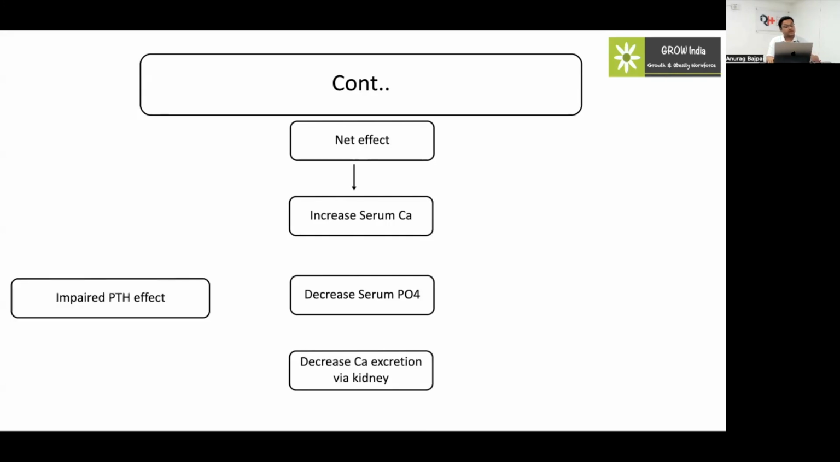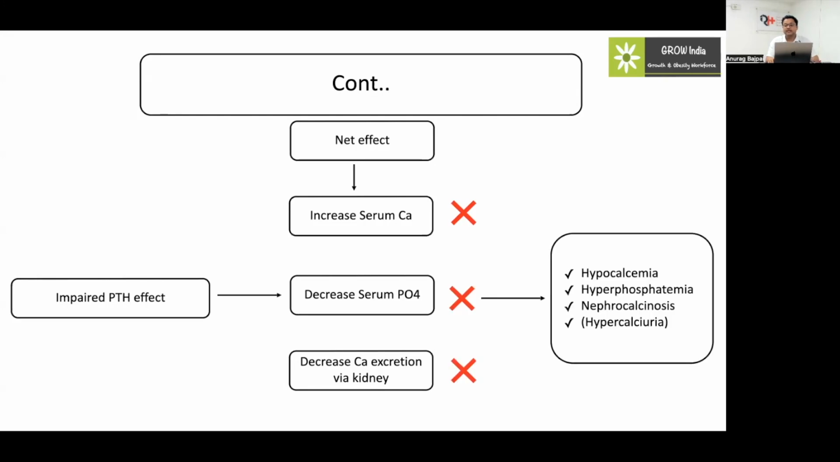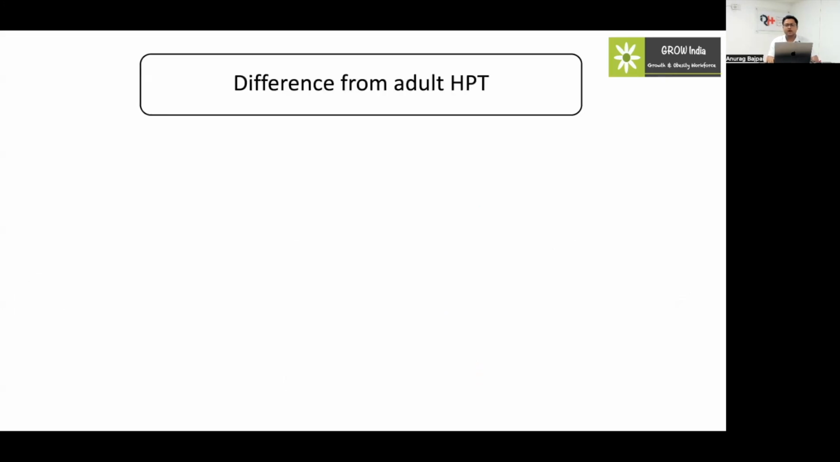In any state where there is impaired PTH effect due to hypoparathyroidism, activating mutation of the calcium sensing receptor, or APS, these effects will not be seen, leading to a scenario of hypocalcemia, hyperphosphatemia, and hypercalciuria, leading to nephrocalcinosis. Now, why are we bothered about this hypoparathyroidism and intend to use another therapy instead of the conventional therapy?